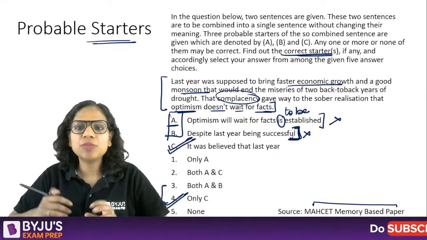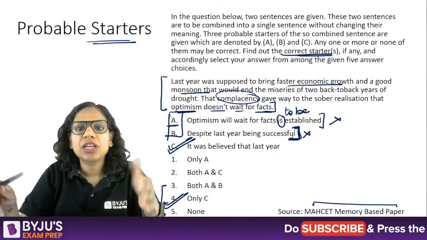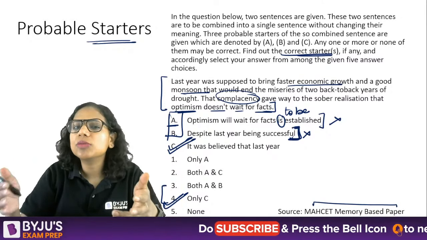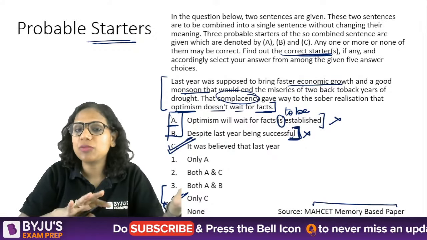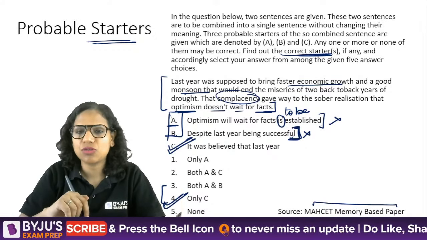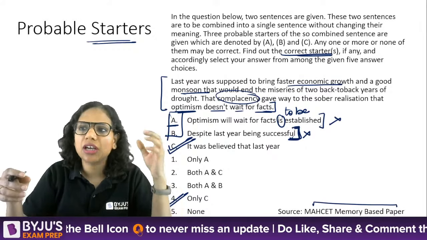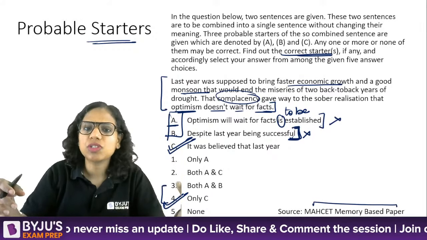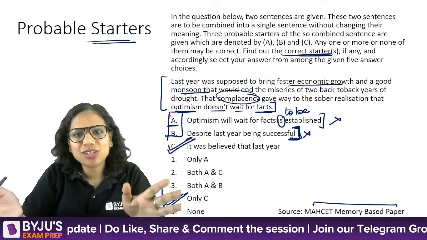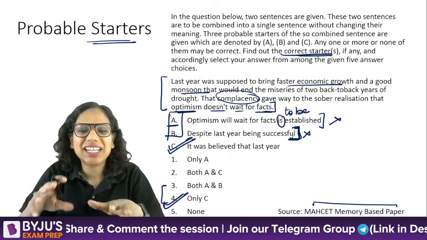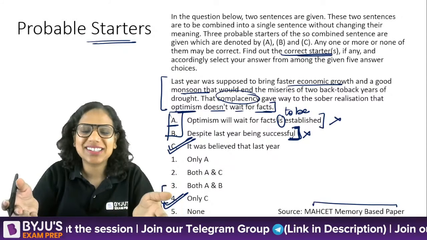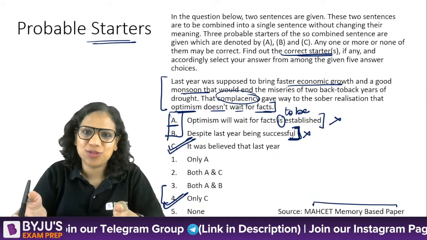Okay, so I picked up some of those questions. Remember last time I told you that some of the probable starters questions in the memory based papers did not make much sense. Okay, probably because they are memory based, probably because they were reproduced later. So I picked up those two that made sense to me, that I felt could be combined and these could be the starters. Those are the ones that I picked up for you.